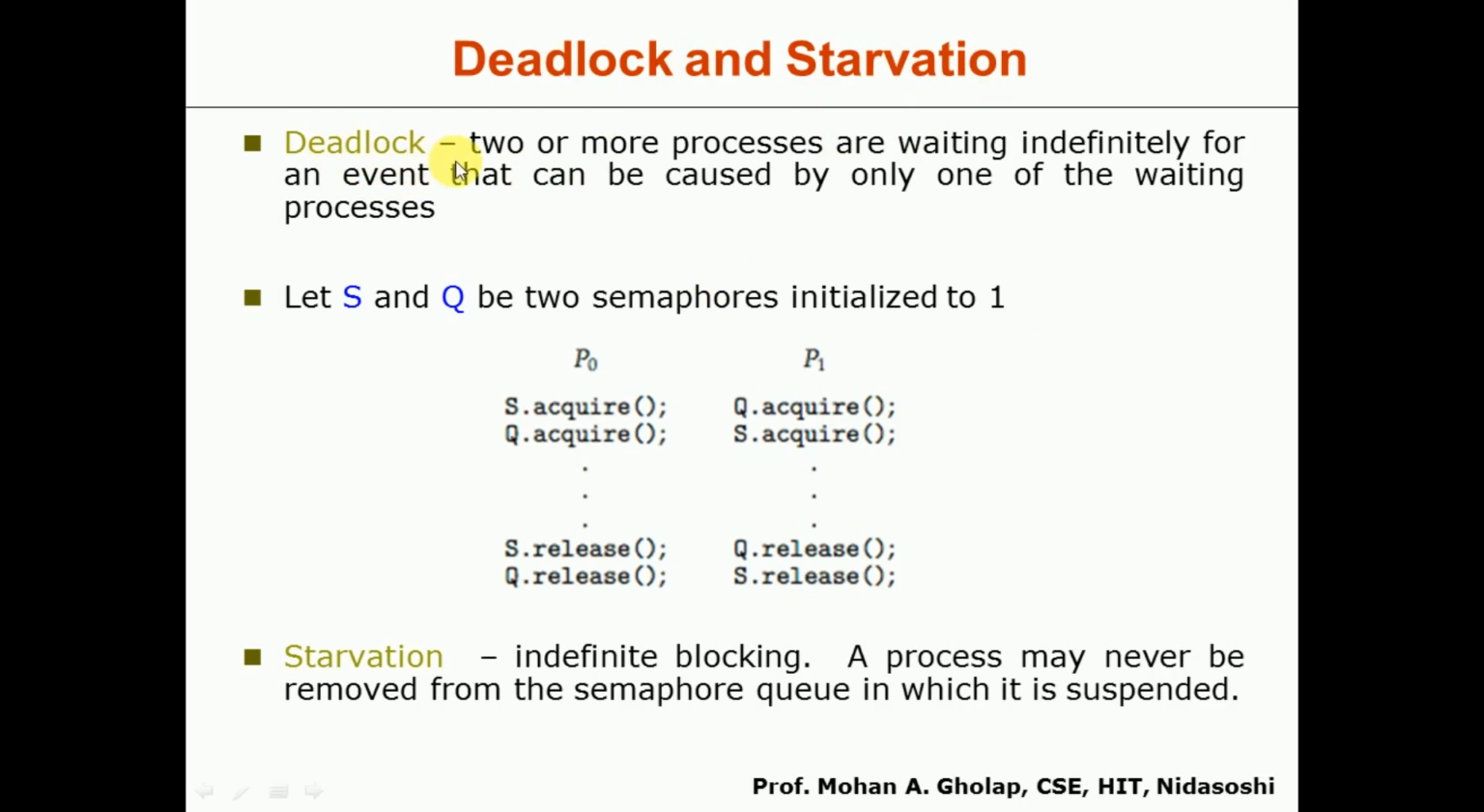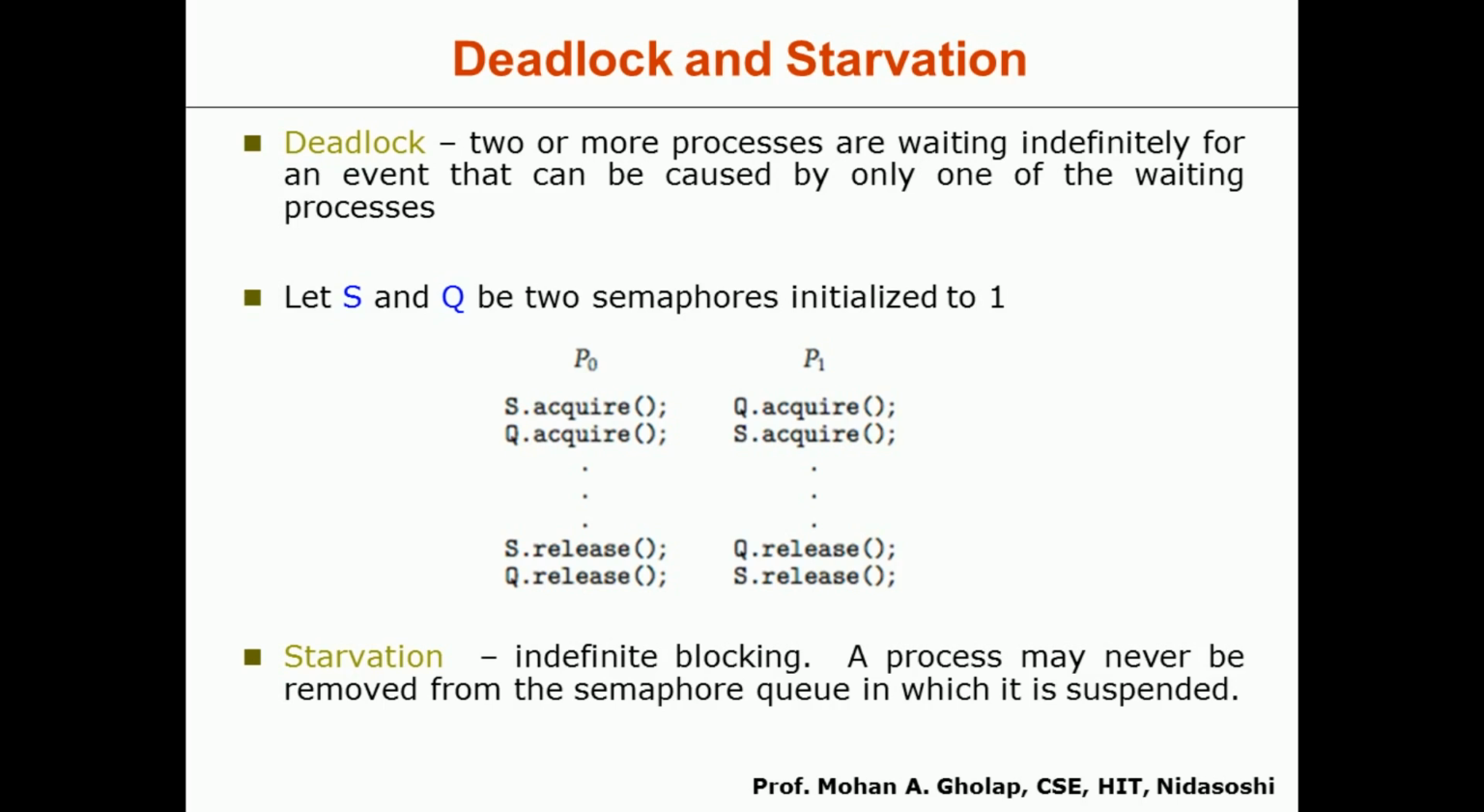Deadlock means two or more processes are waiting indefinitely for an event that can be caused by only one of the waiting processes. Consider there are two processes, P0 and P1. P0 is waiting for a particular event that can be caused by P1, and P1 is also waiting for a particular event that can be caused by some other process. It may be P0 or it may be P2. So the processes are waiting unnecessarily for an event which can be caused by another process. This situation is called a deadlock.